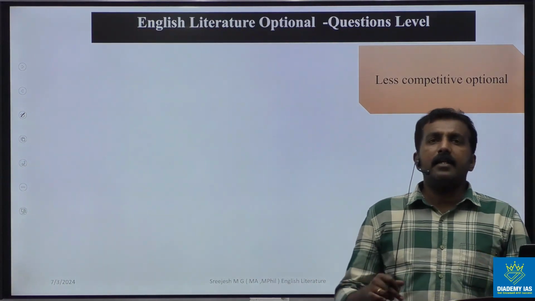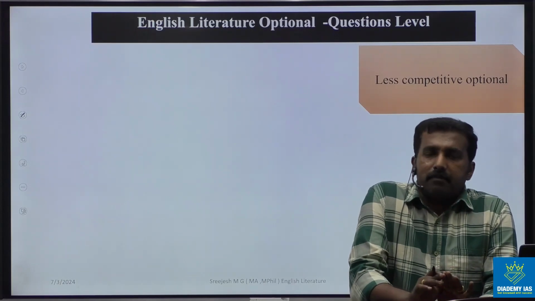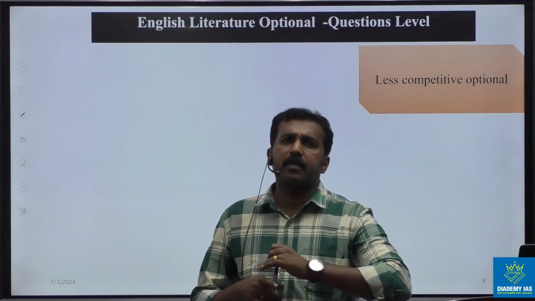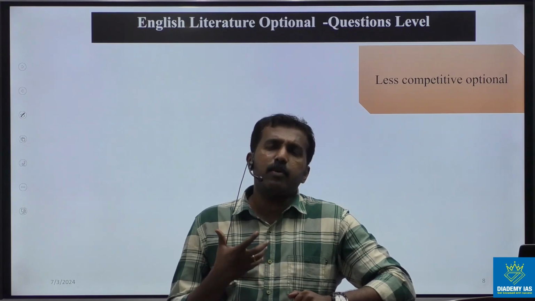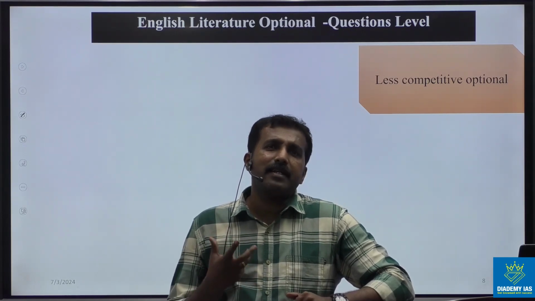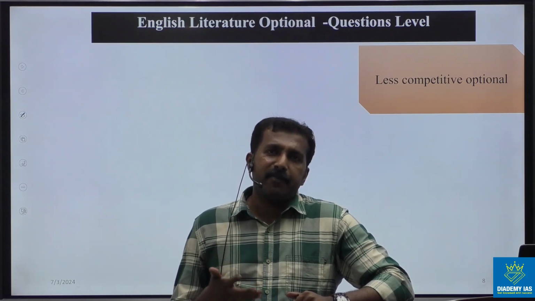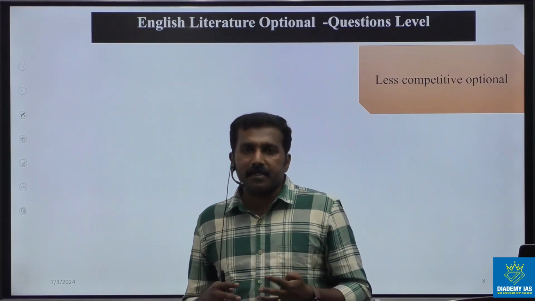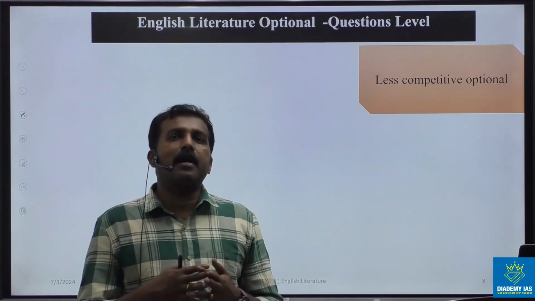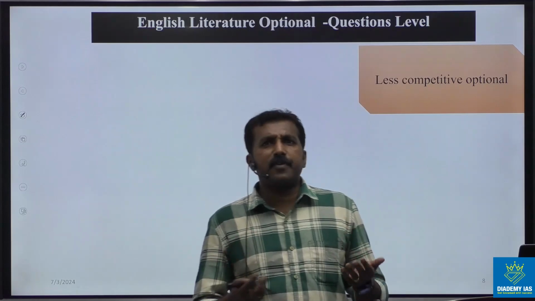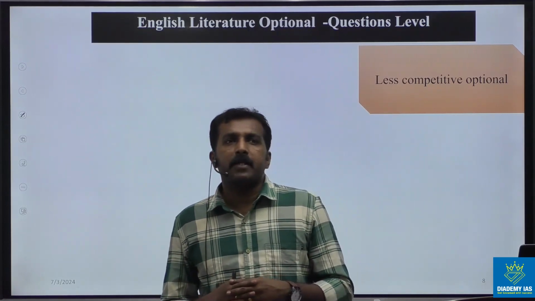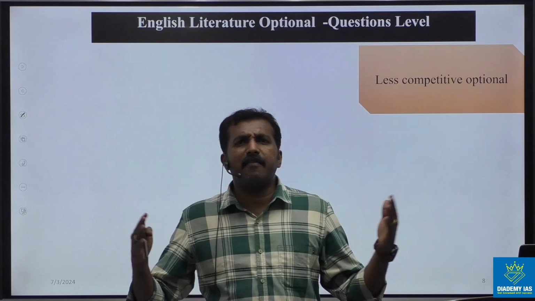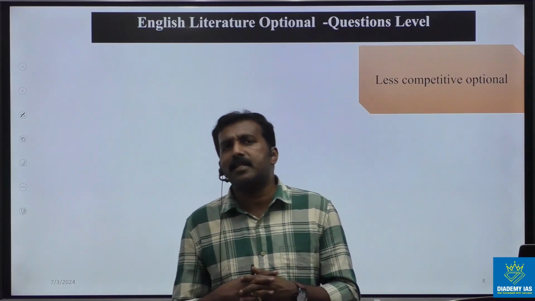To approach the terms, first of all we have to understand the different literary terms like metaphor, simile, style, mood, tone, euphemism, anagram, foreshadowing, anti-hero, hero, and the different types of terms in English literature.